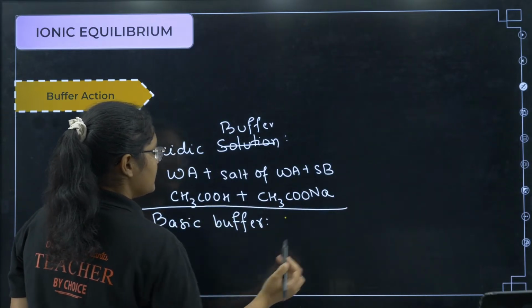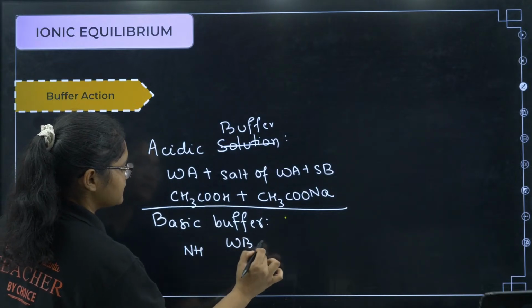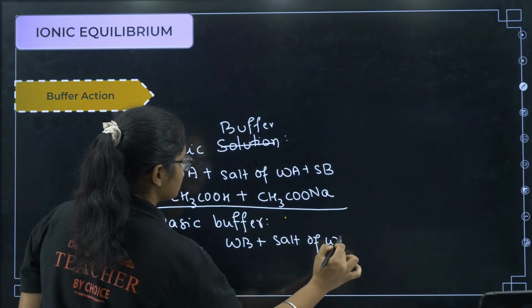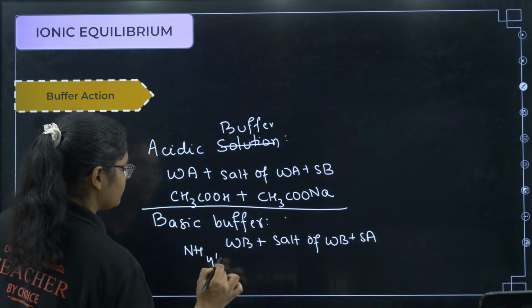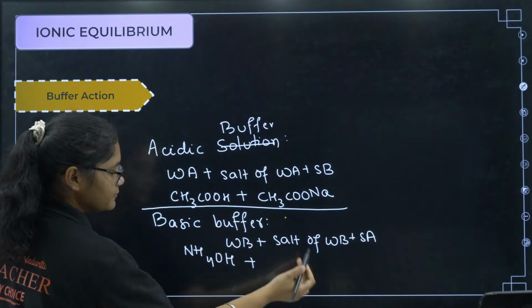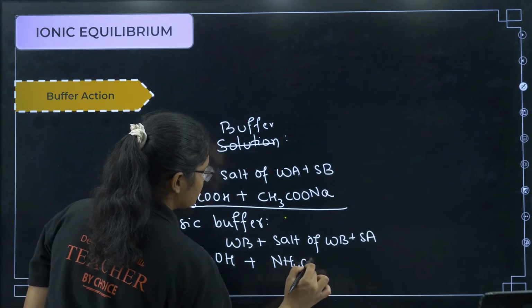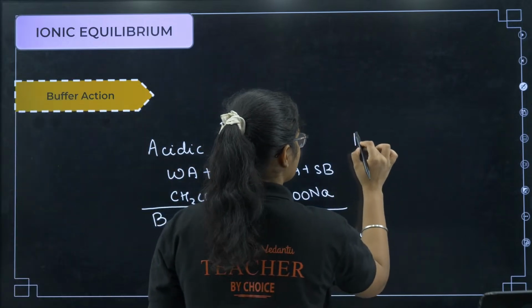Okay. Next, a basic buffer is made up of a weak base plus a salt of the weak base and a strong acid. Okay. So we have NH4OH plus a salt of a weak base and strong acid, that is NH4Cl.